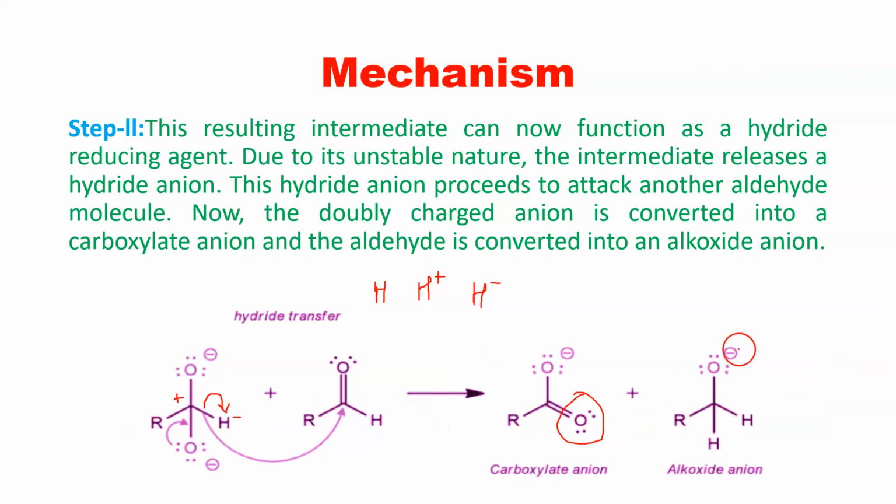Now from where does this second molecule come? So already we have seen in the principle that 2 molecules of aldehyde react. 1 molecule has been consumed in the first step, and the second molecule is now consumed in the second step. So this hydride ion will attack an electron deficient center. So already I have explained why this R is not attacked, or why this hydrogen is not attacked, or why this oxygen is not attacked.